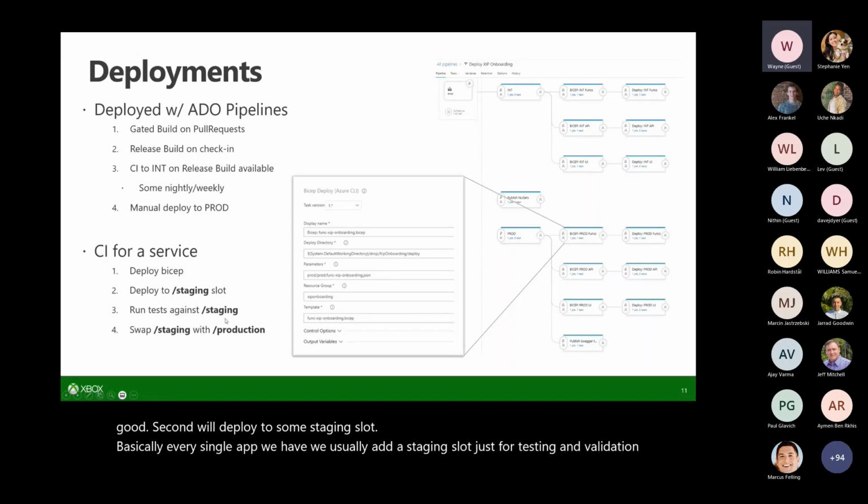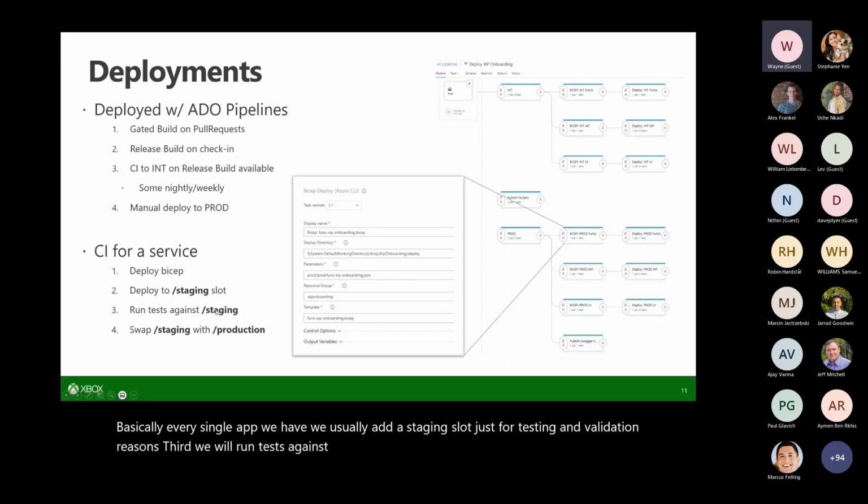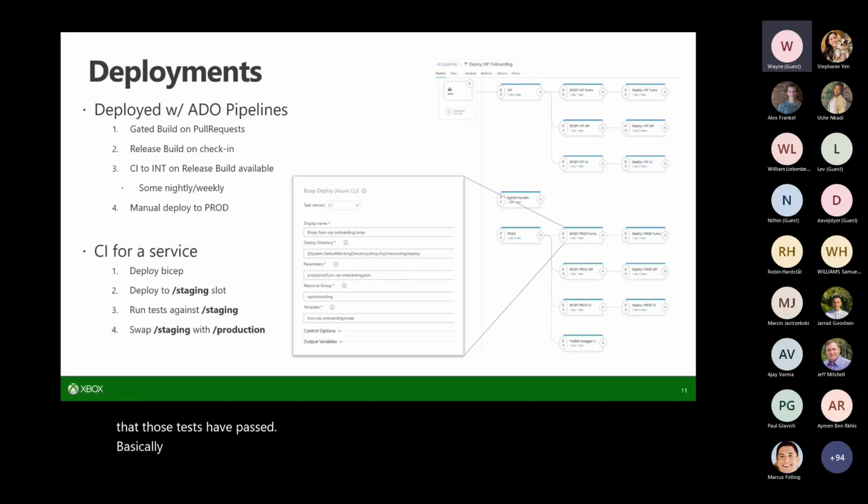Third, we run tests against that staging slot. These can be very varied. Sometimes they're really simple, sometimes they're long end-to-end functional tests. It depends on the service, but we tend to follow this pattern. Lastly, assuming those tests have passed, we do a swap of our production and staging slots, and that's how our services go live.